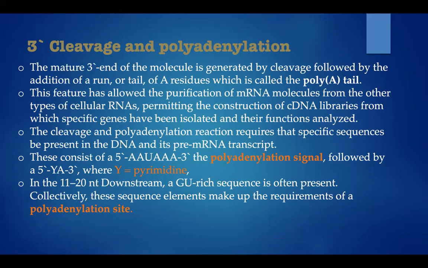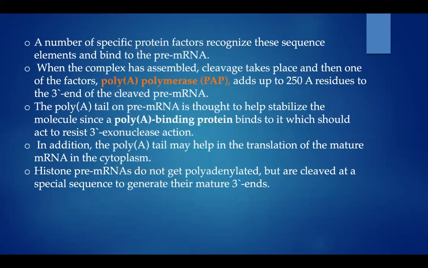Collectively, these sequence elements make up the requirements of the polyadenylation sites. A number of specific protein factors recognize these sequence elements and bind to the pre-mRNA. When the complex has assembled, cleavage takes place, and then one of the factors, poly-A polymerase PAP, adds about 250 A residues to the 3' end of the cleaved pre-mRNA.